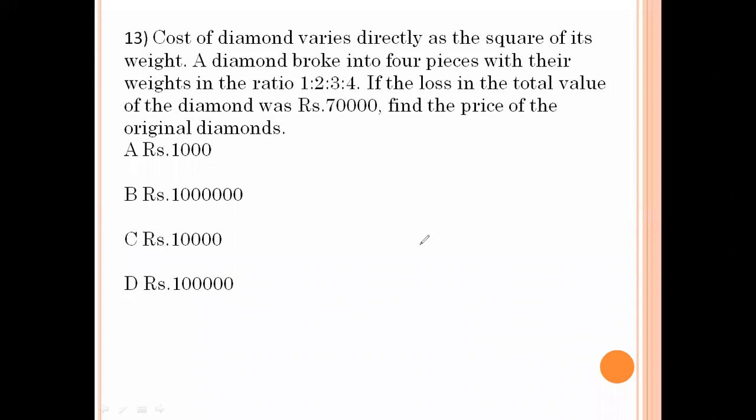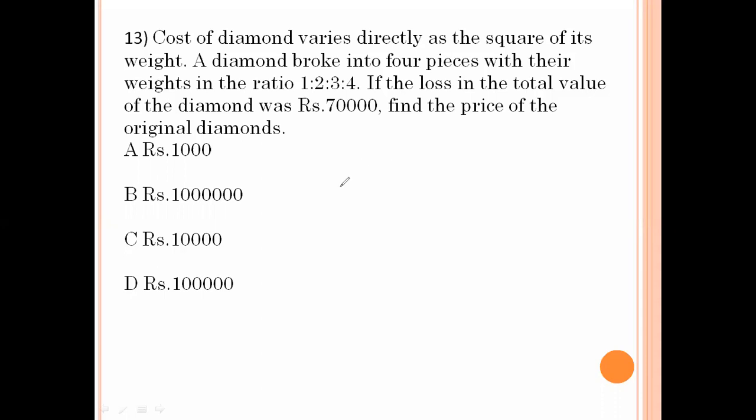Next, the cost of a diamond varies directly as the square of its weight. A diamond broke into 4 pieces with their weights in the ratio 1:2:3:4. If the loss in the total value of the diamond was 7,000, find the price of the original diamond.